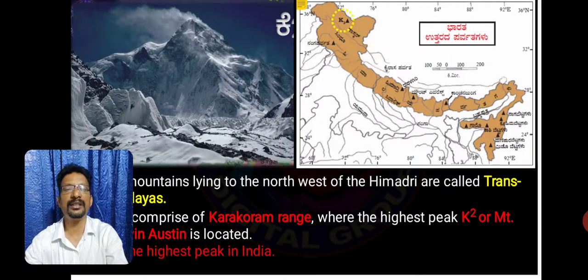What is the Trans Himalayas? The mountains lying to the northwest of the Himadri are called Trans Himalayas. The highest peak in India is K2 or Mount Godwin Austen in the Karakoram range. Can you identify it on the map? Where is it? Yes, there you can see it on the top.